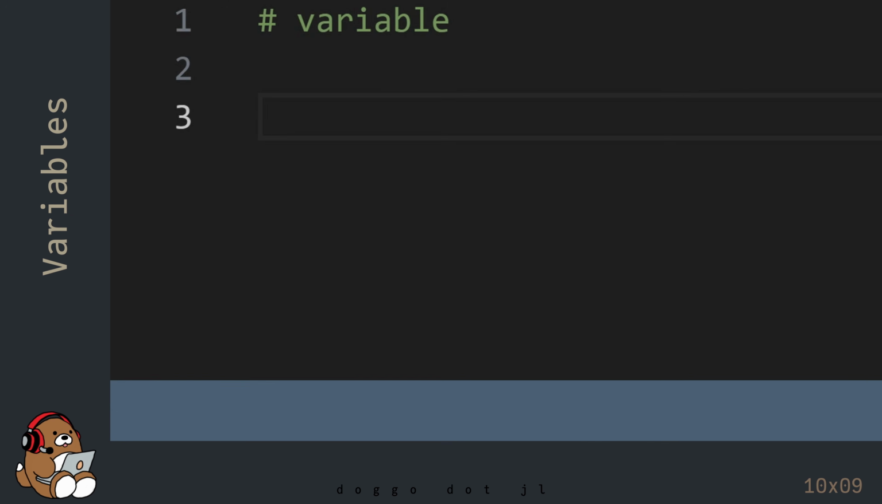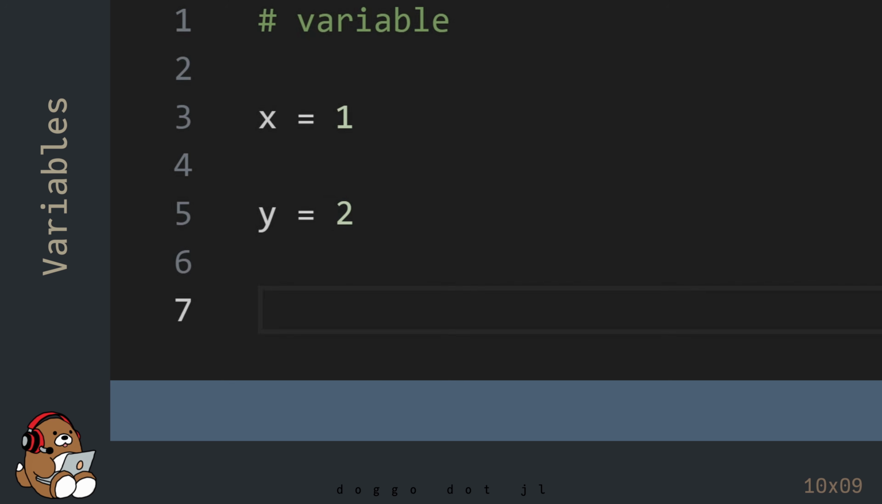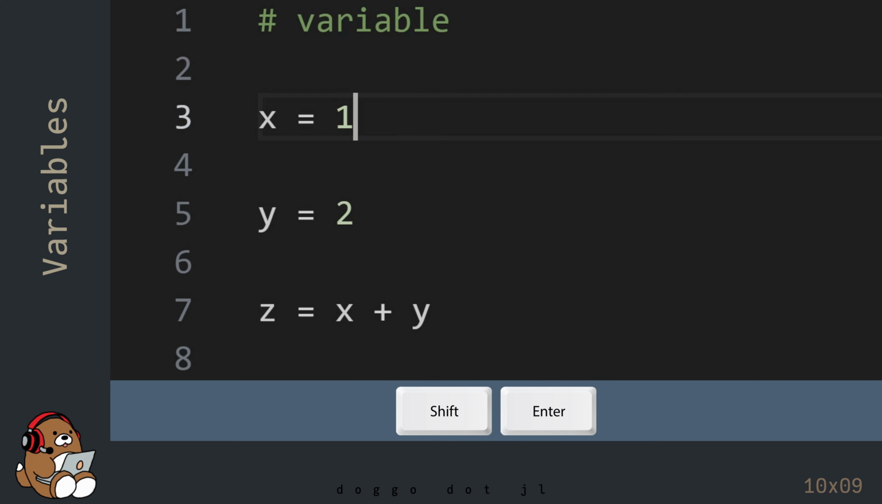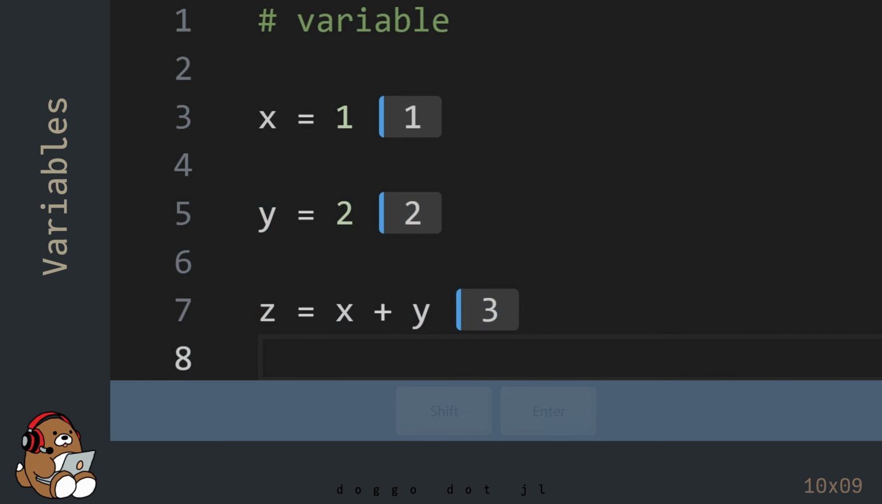In the editor, type in x is equal to 1, y is equal to 2, and z is equal to x plus y. And then use Shift-Enter to evaluate each line of code. So far so good. This looks like something you may have seen in algebra class.